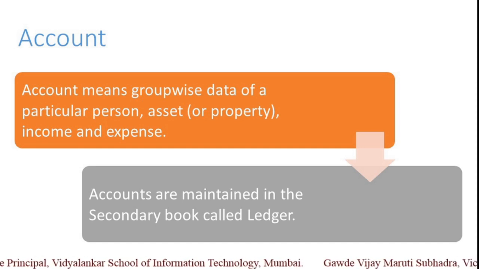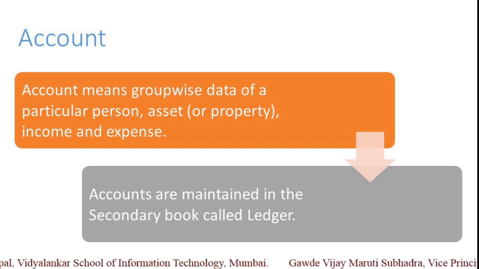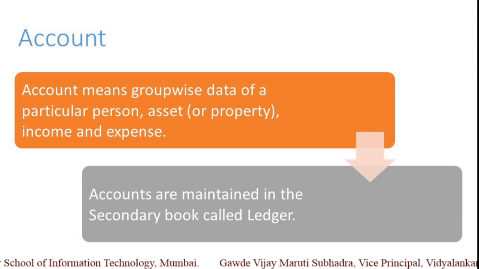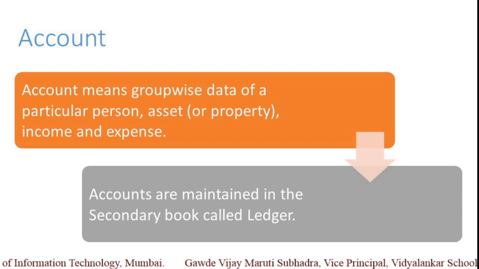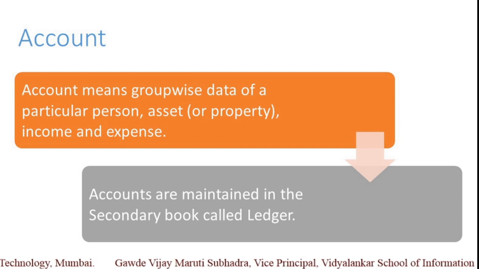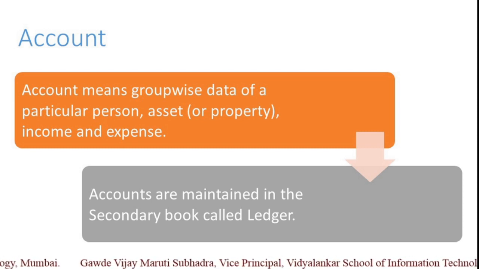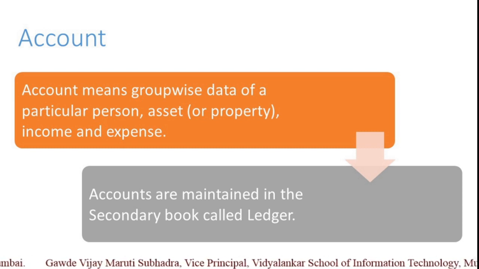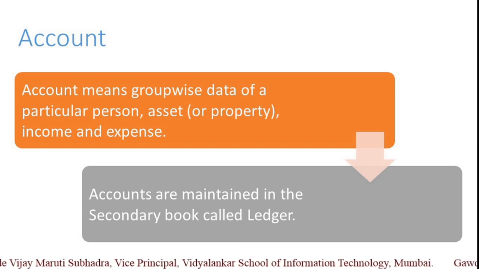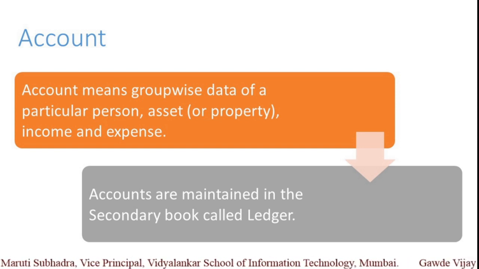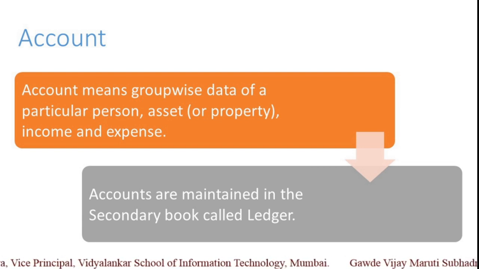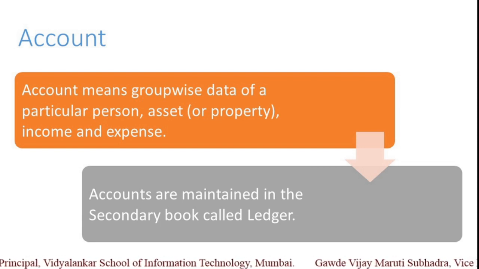Suppose we are receiving income, that is interest from the bank. So we create an interest received account in that ledger at one particular place, and on those pages we record all the entries about interest received from the bank. This way we can conclude that all the transactions related to a particular person, asset, income or expense are recorded at one particular place, and that group-wise data is called an account.